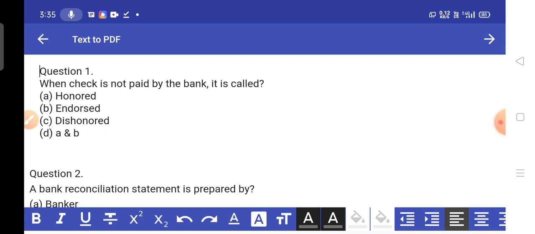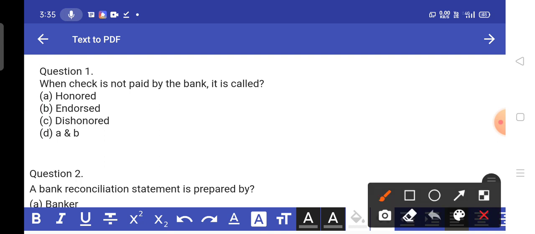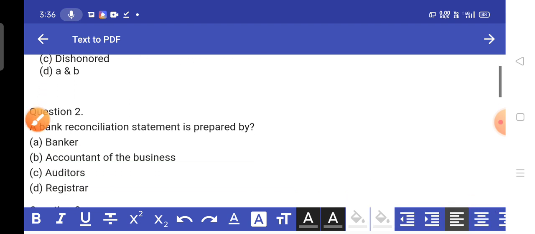Our next question is: when a check is not paid by the bank, it is called option A honored, option B endorsed, option C dishonored, option D A and B. I think this is the condition of dishonored. When we go to any bank and the bank will not give any payment against our checks, it is called dishonored. Next question.